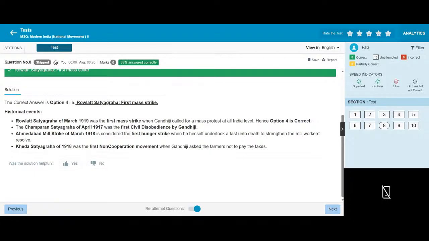Rowlatt Satyagraha, March 1919, was the first mass strike when Gandhiji called for a mass protest at the all India level. The Champaran Satyagraha of 1917 was the first satyagraha by Gandhiji. The Ahmedabad mill strike of March 1918 is considered the first hunger strike, when Gandhiji sat on a fast to support the mill workers. Kheda was the first non-cooperation movement, where Gandhi asked the farmers not to pay the taxes.